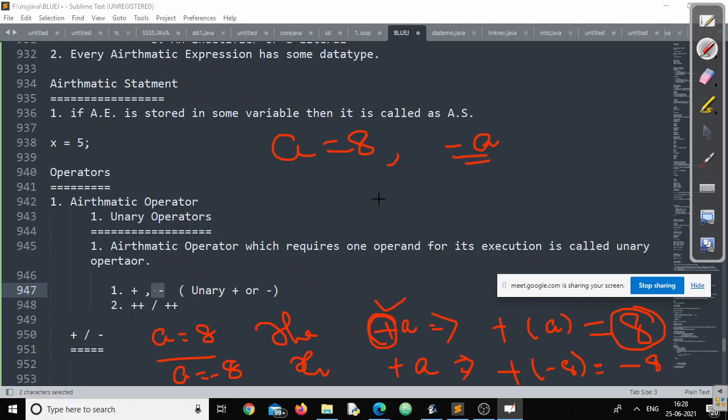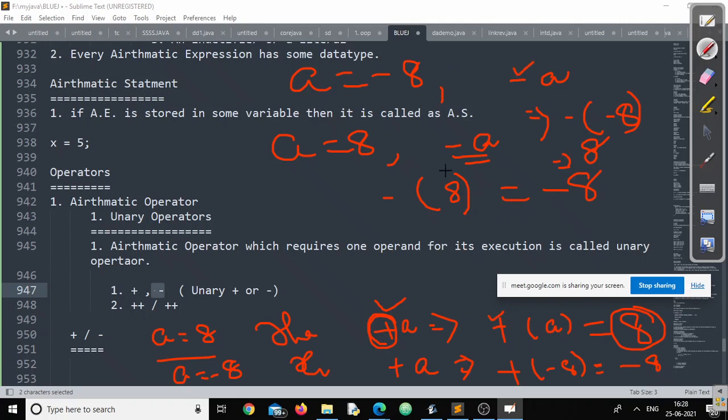We write minus within bracket the value of a, so the answer is minus 8. Similarly, if the value of a is minus 8 initially, the value of minus a will be minus of minus 8, so it will be plus 8. Understood the uses of unary plus and unary minus?